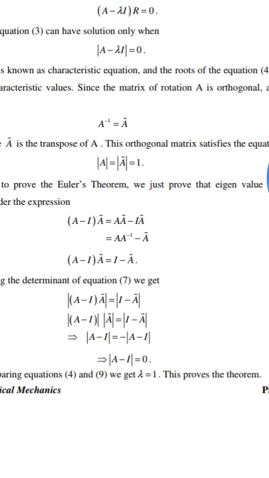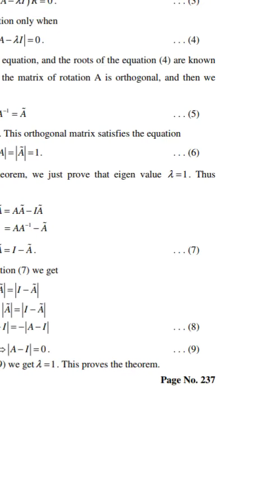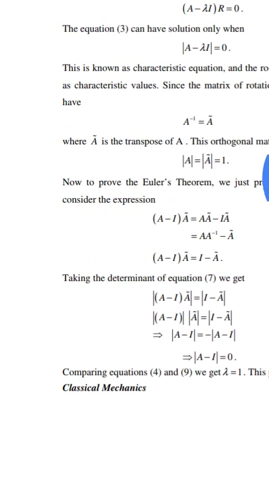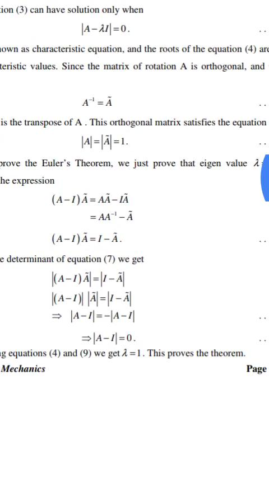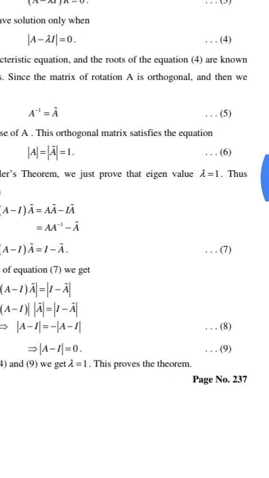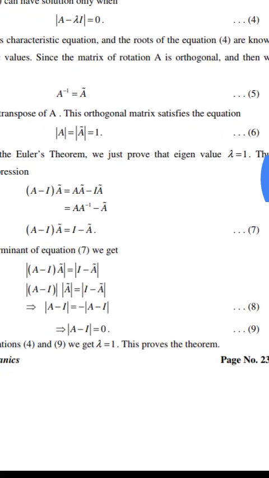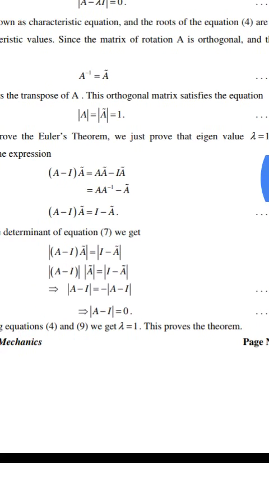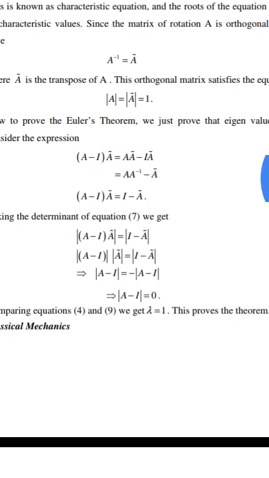Since the matrix of rotation A is orthogonal, A inverse is equal to A dash, where A dash is the transpose of A, and this orthogonal matrix satisfies the equation modulus of A is equal to modulus of A bar is equal to 1.